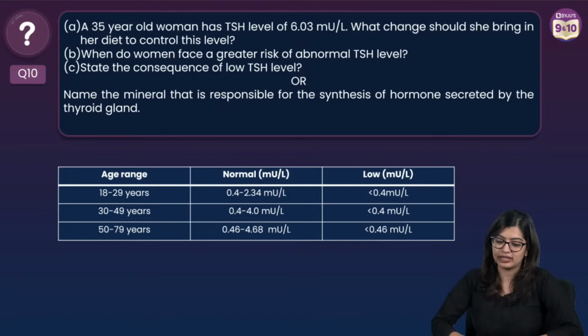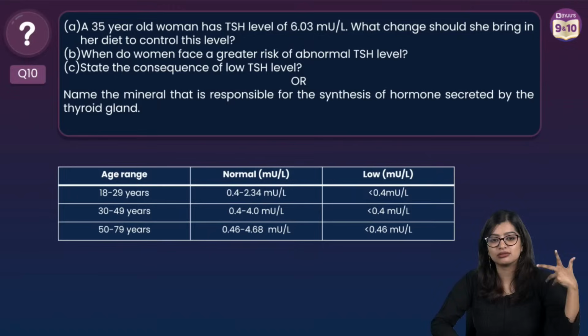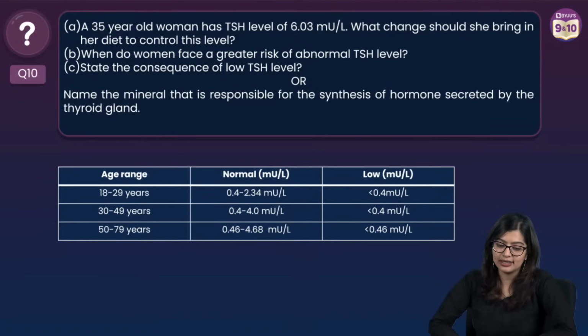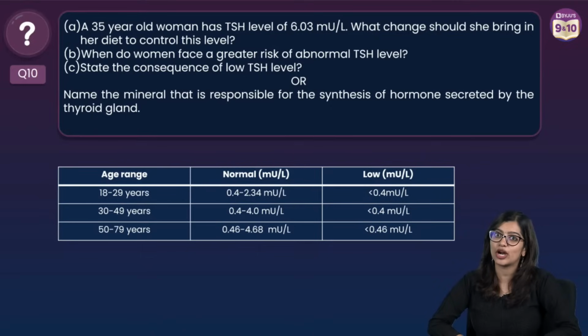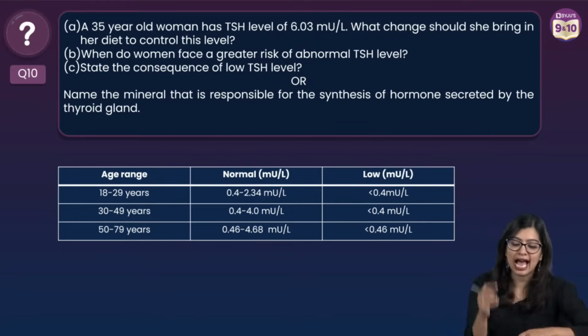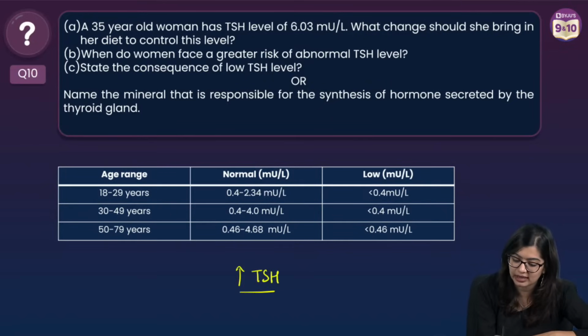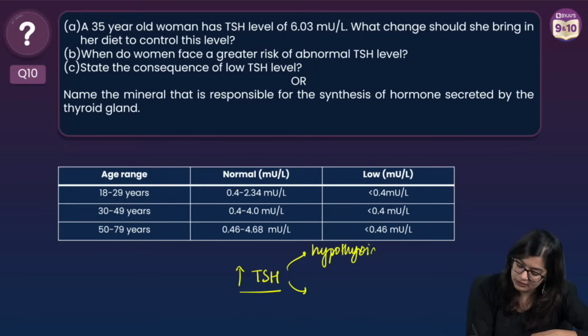The answer is intake of iodine. Okay. That is what we think it is, but you will lose marks if you give me only intake of iodine. Yes, but you need to say why intake of iodine. Her TSH level is high. If her TSH level is high, that means that she should have more thyroid hormone produced. Yes or no? If she has more TSH produced in the body, does this mean that she has hypothyroidism or hyperthyroidism? Yes?